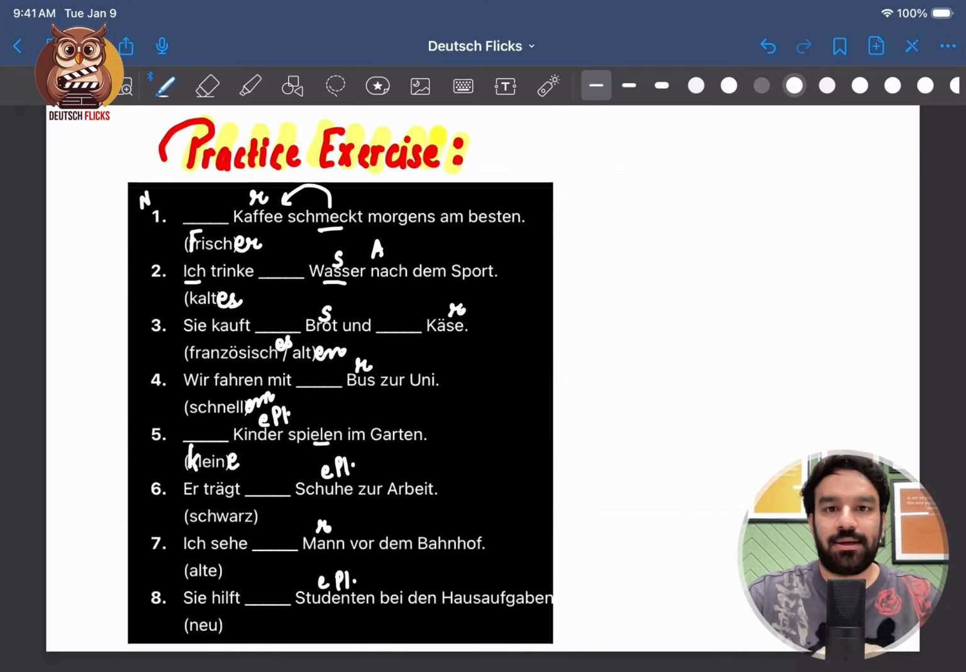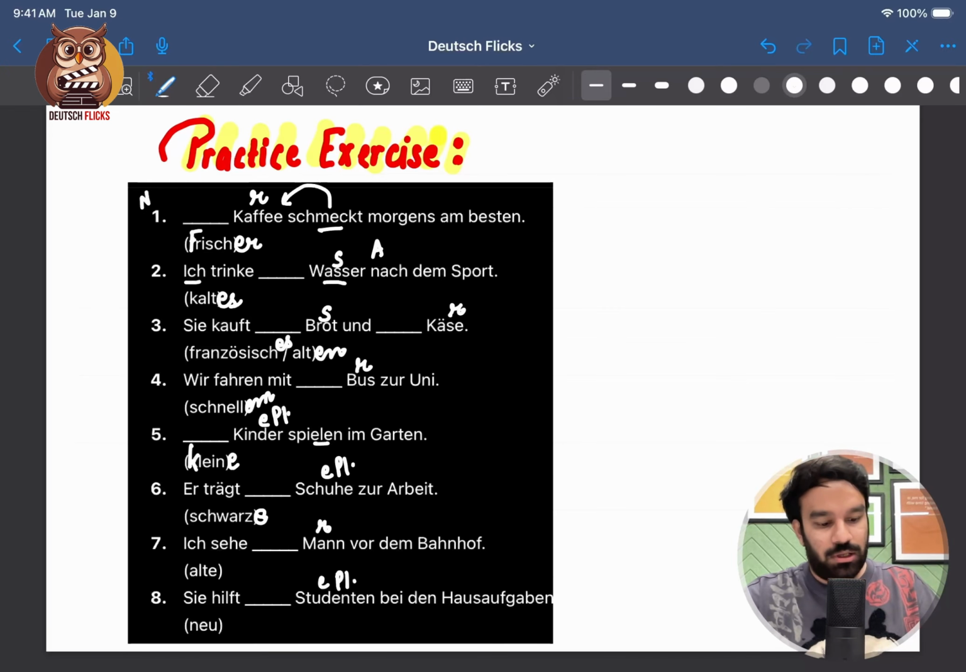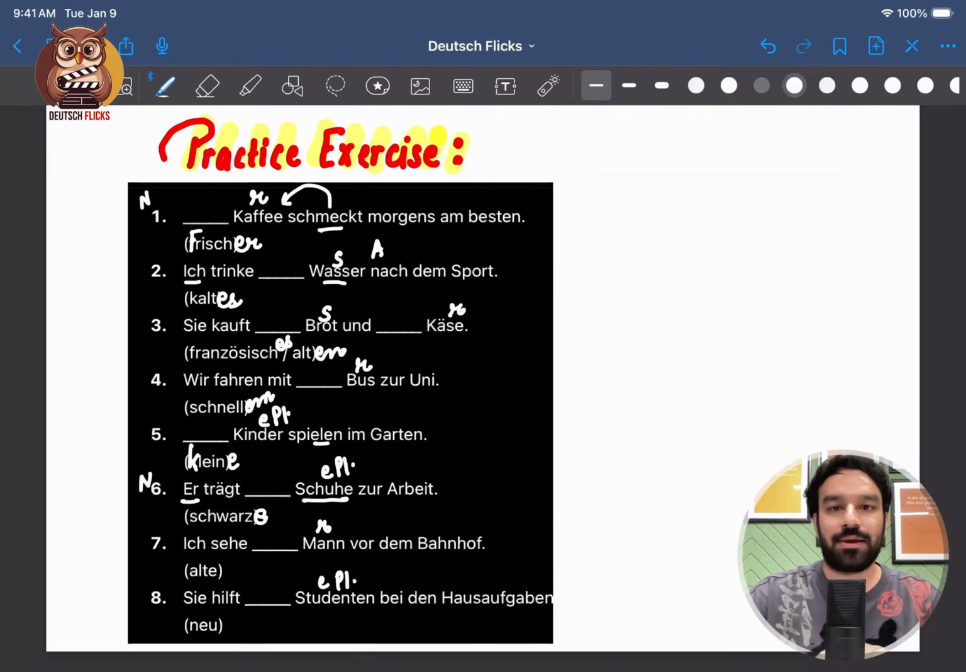Nummer 6. Er trägt Schuhe zur Arbeit. And the option is schwarz. So that means he wears black shoes to the workplace. So we'll go with schwarze. But which schwarze is this? Is this the nominative one or the accusative one? This is accusative because er is the subject in nominative case. So this is my direct object, which will take accusative case.